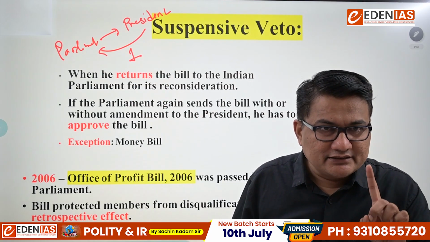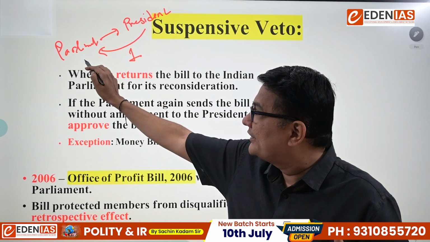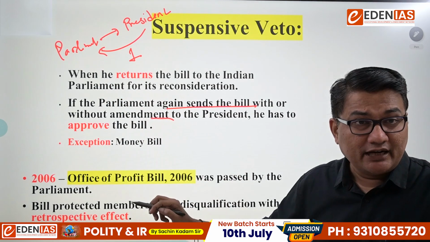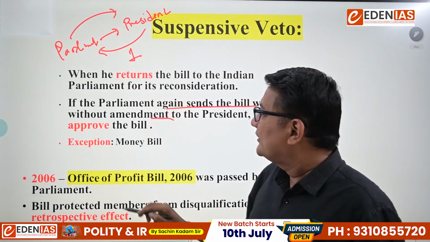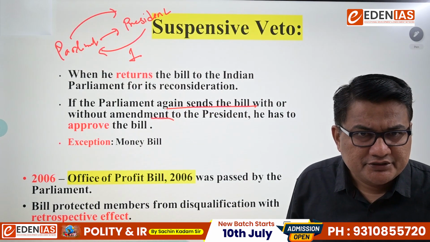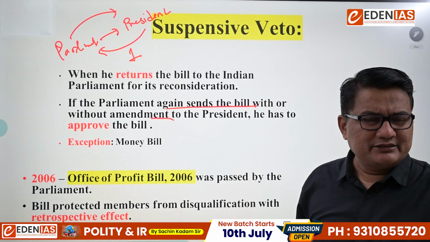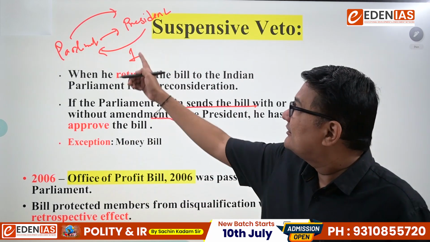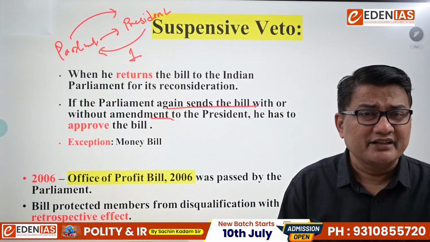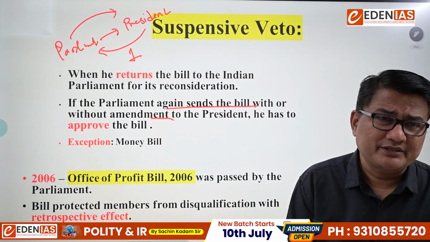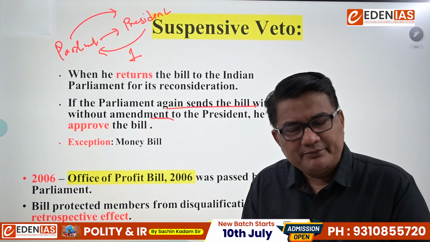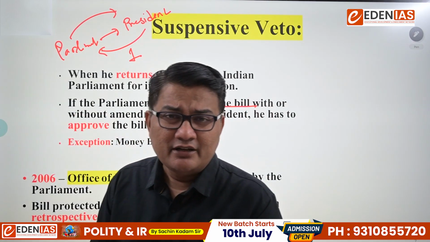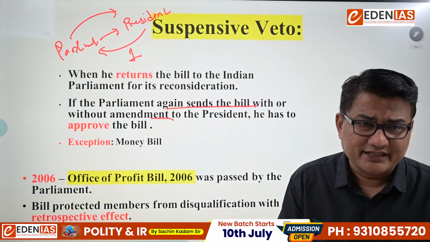But if he returns the bill to Parliament for reconsideration, and if Parliament again sends the bill with or without changes and passes it by simple majority, then obviously the President shall give his assent. That means when he sends the bill for reconsideration, he is using his suspensive veto. Now, does that mean he can use suspensive veto everywhere? No. Money bill is always going to be an exception. He cannot send back a money bill for reconsideration.